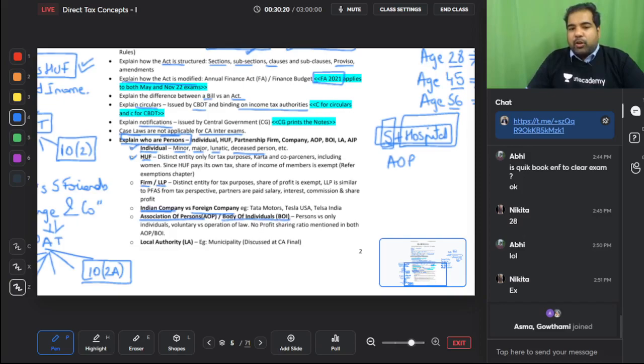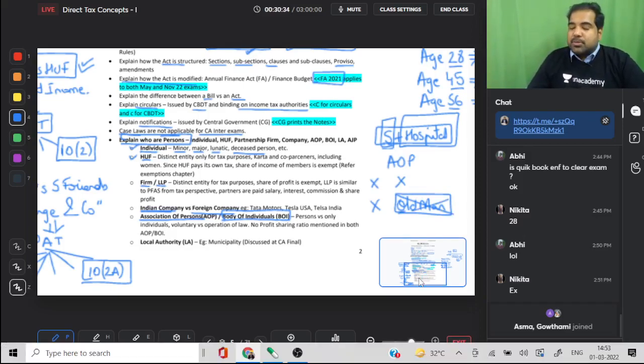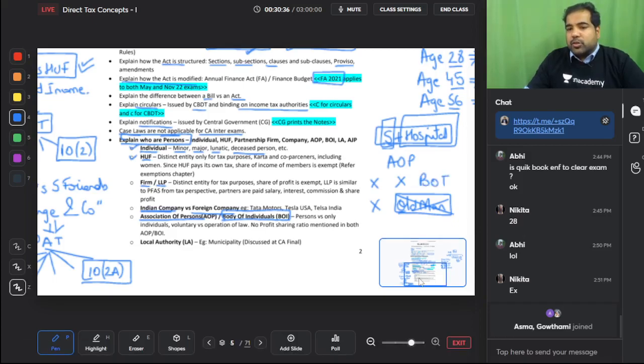And same way, a body of individuals. Let's say you, your friend and your neighbor, all 3 of them are taking care of an old man and he is no more and he gives his house in his will to y'all 3. Y'all 3 will earn the rental income even though you did not plan to do it. That is body of individuals. A body of individuals is only individuals. Association of persons can be any person. An association of persons is planned and your intention is to earn money. Here it is not planned, it is because of operation of some law. Both of these are very similar to a partnership firm, only the profit sharing ratio is not decided.